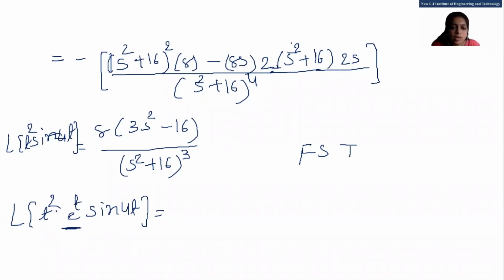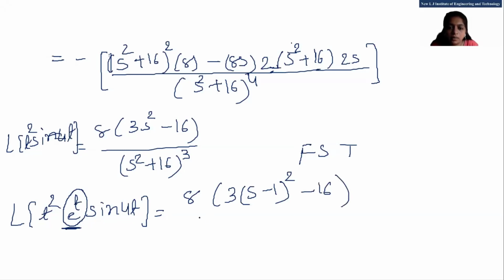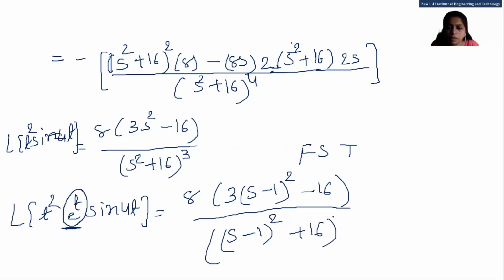See, students, e raised to t is there. So multiple of t is positive. So we have to replace our s by s minus 1, and our answer is 8 into 3, here s minus 1 whole square minus 16, right? And in the denominator, s minus 1 whole square plus 16 whole raised to 3, right?